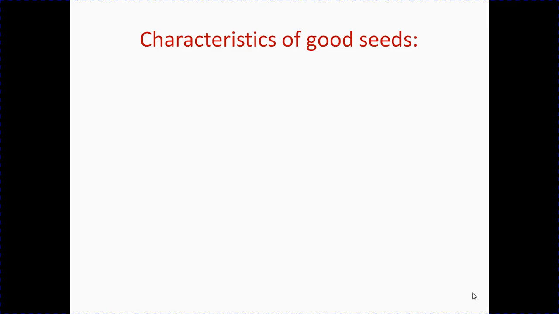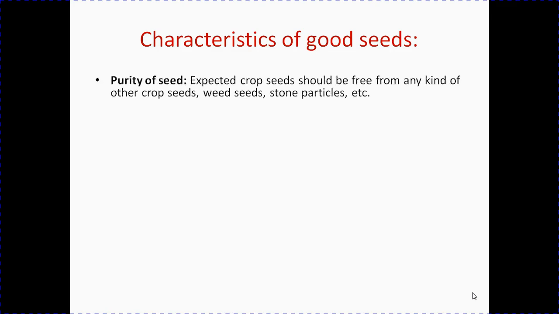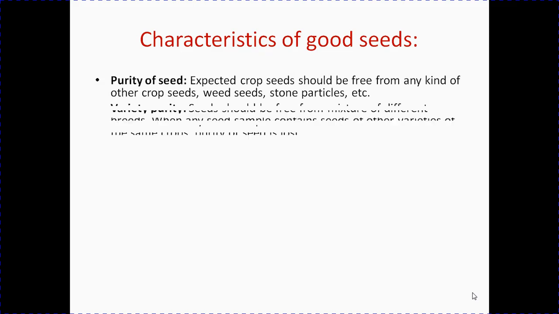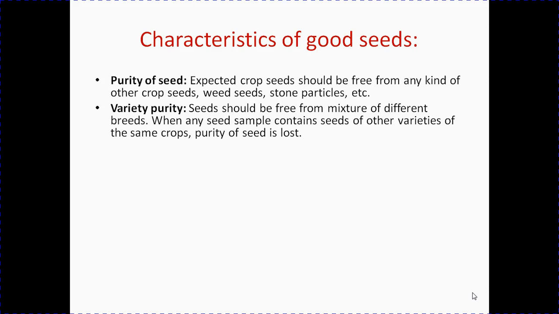The characteristics of good seeds are purity of seed. Expected crop seeds should be free from any kind of other crop seeds, weed seeds, stone particles, etc. Proper care should be taken to keep the seeds pure. Next one, the variety purity. Seeds should be free from mixture of different breeds. When any seed sample contains seeds of other varieties of the same crop, purity of seed is lost.